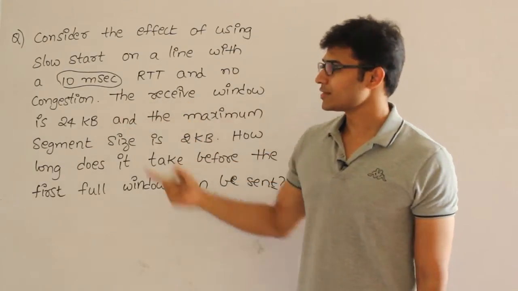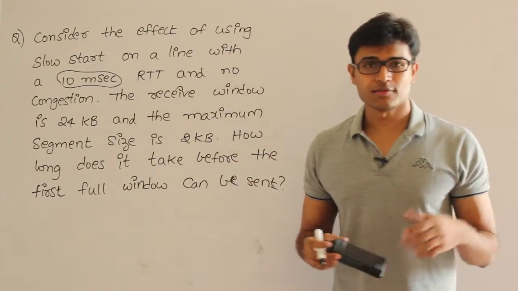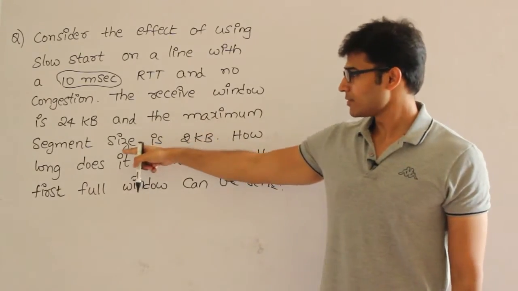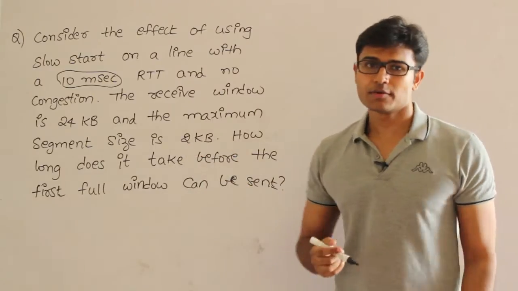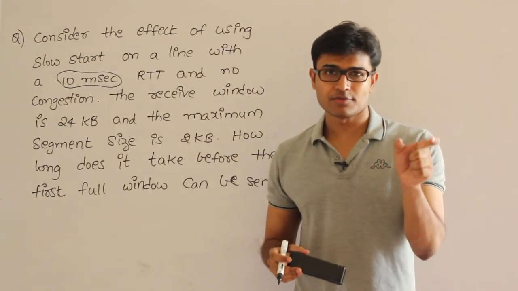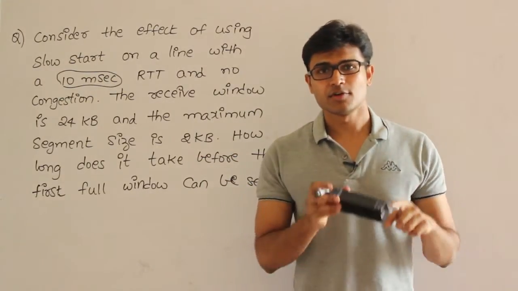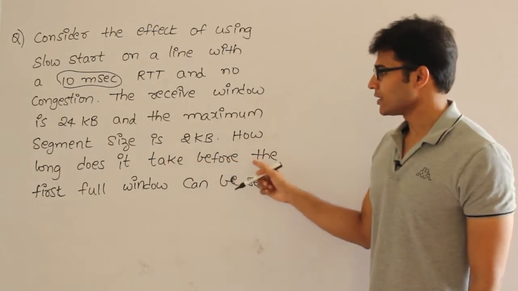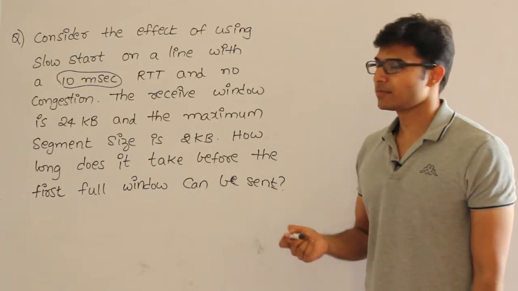The receiver window size is 24 KB, which means the receiver has a capacity of 24 KB, and the maximum segment size is 2 KB. So every segment is going to be of size 2 KB and the receiver window is going to be of 24 KB. Then how long does it take before the first full window can be sent?